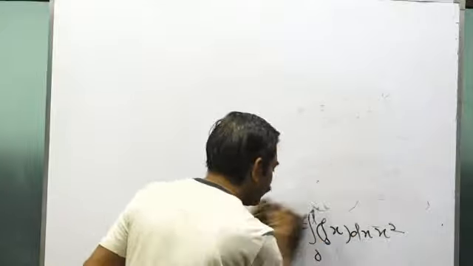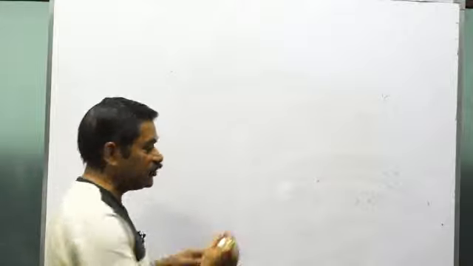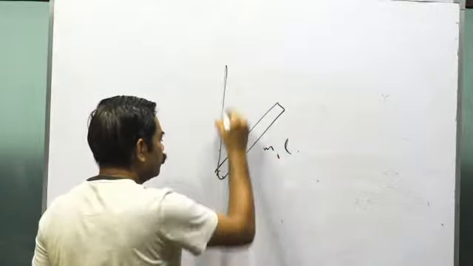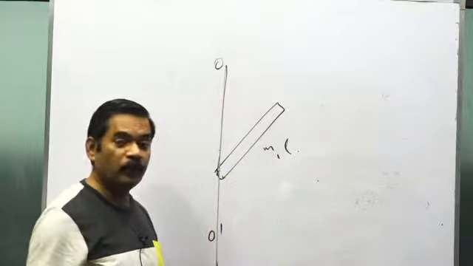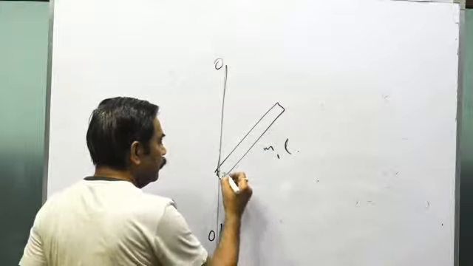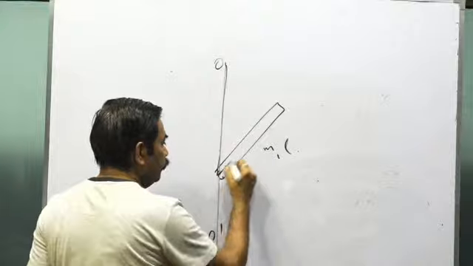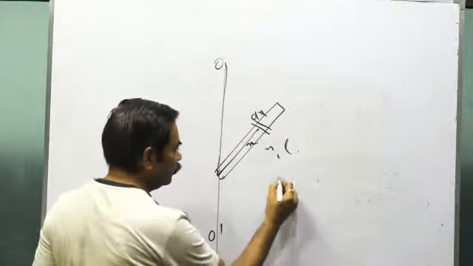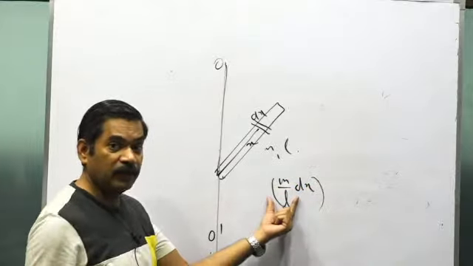I will give you one more example in which only the definition can be used. You cannot use the theorem of parallel axis or perpendicular axis. Say there is a rod of mass m and length L, rotated about an axis O dash passing through one end, at an angle theta given by the examiner. We have to calculate the moment of inertia about this axis. We take a small element of length dx. The mass per unit length is m by L, so the mass of the dx element is m by L into dx.